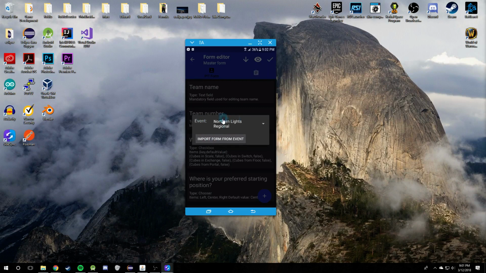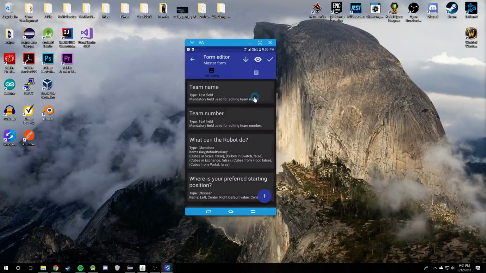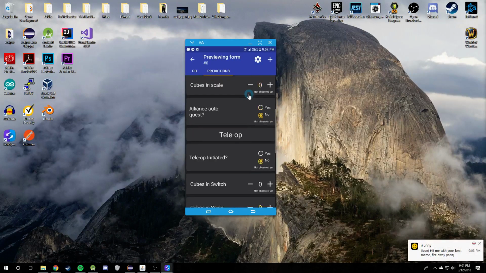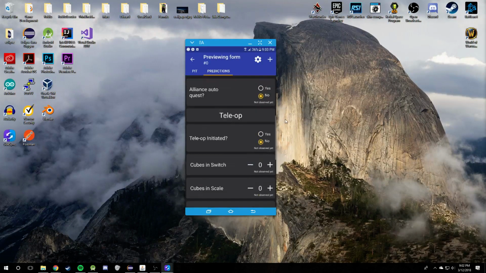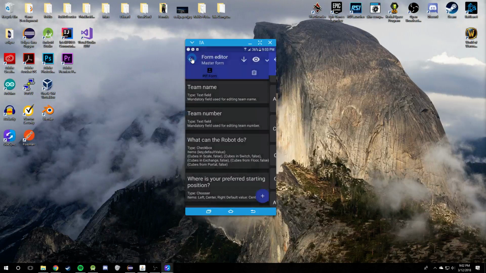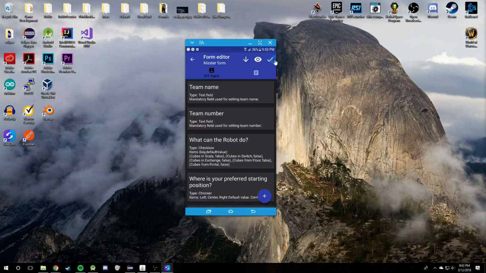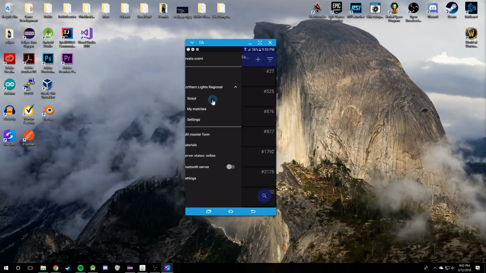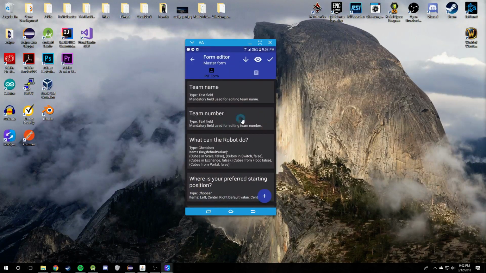This is if you want to import metrics from an event. You have the preview button where you can preview what the form will look like when it's imported, or when people are scouting. You click the check button to save changes. So if you really mess something up, you can press the back button here, and it'll discard any changes you were working on.